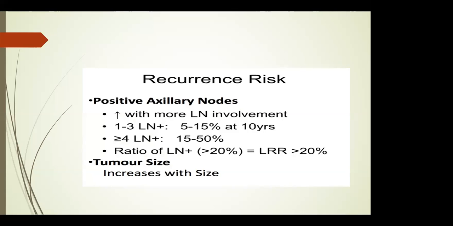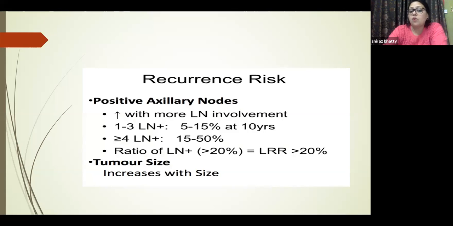Now, what is the recurrence risk occurring from positive axillary nodes or tumor size? I'm just going to tell the crux of all the major studies which we are going to study later on. This should be the take-home message, which we are going to approach in the reverse manner. For positive axillary lymph nodes, there may be more than 25% lymph nodal involvement or extracapsular extension, then 1 to 3 lymph nodes positivity.